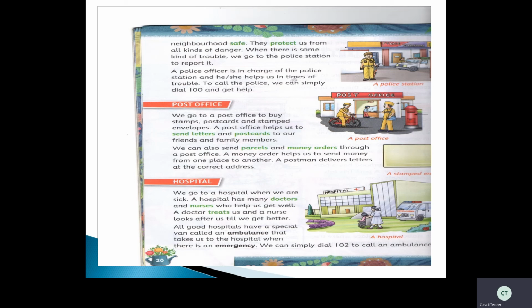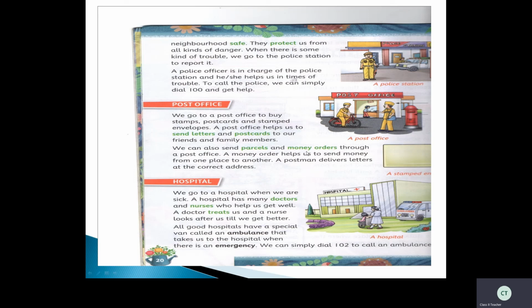Okay. Now we can also send parcels and money orders through a post office. Parcels, you know very well about parcels. So any big parcels are there, we will go to the post office and we'll send. And also, see here, money orders. Money order. So nowadays we have Paytm, Google Pay, internet banking.